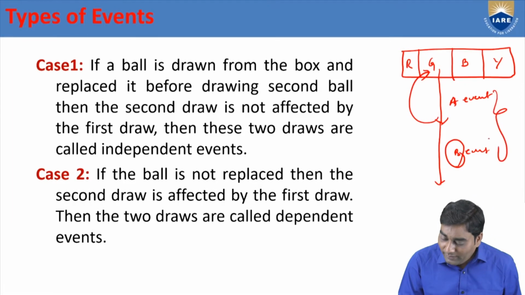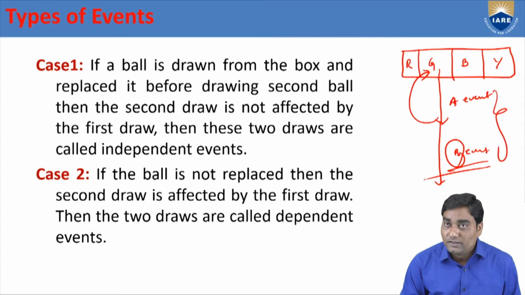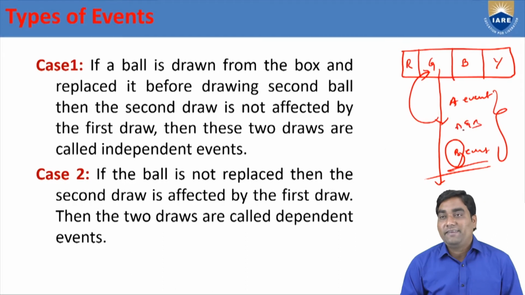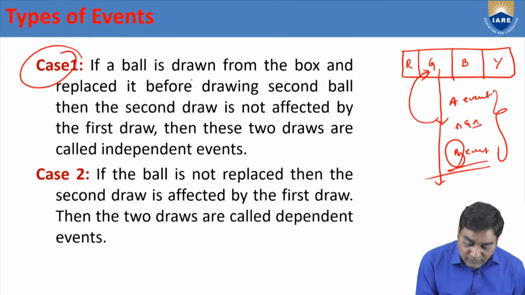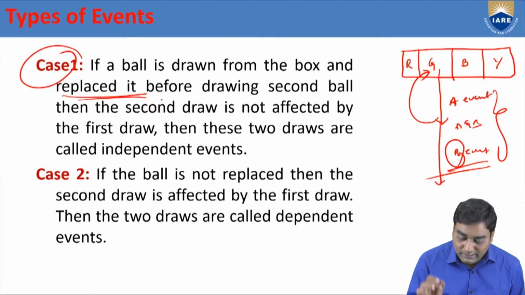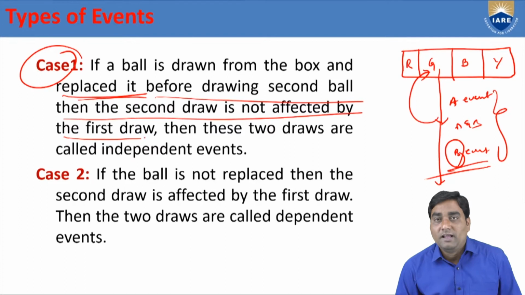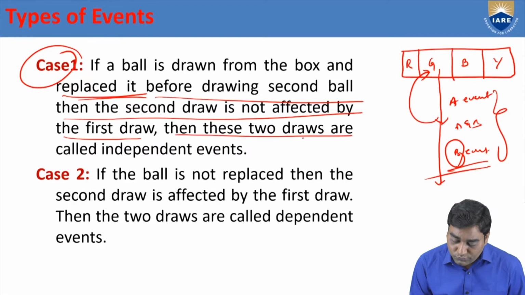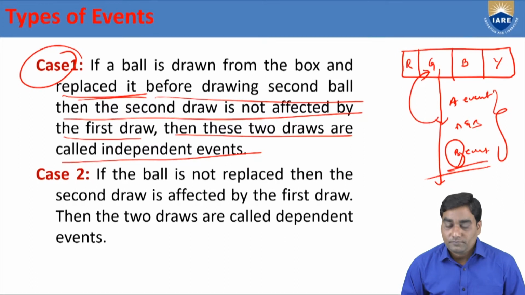So, what happened for these 2 events? Is the event B affected by A? Not affected because replaced. That's why A and B are independent events. That is case 1. If the balls are replaced before drawing the second ball, then the second draw is not affected by the first draw. Our second event is not affected by the first event. Then these 2 events are called independent events.